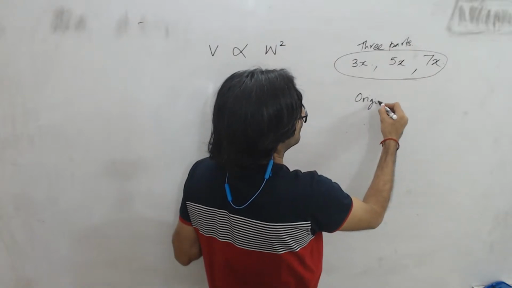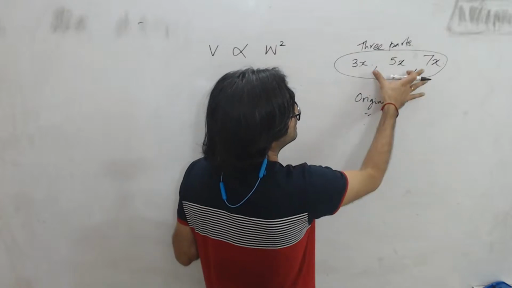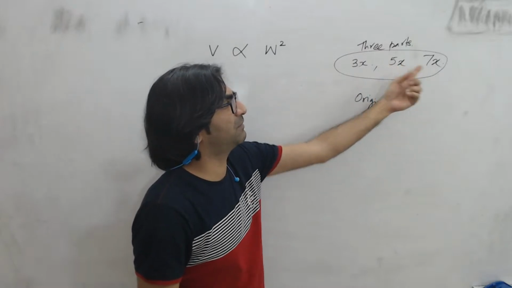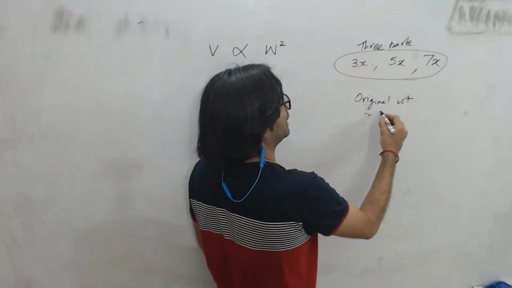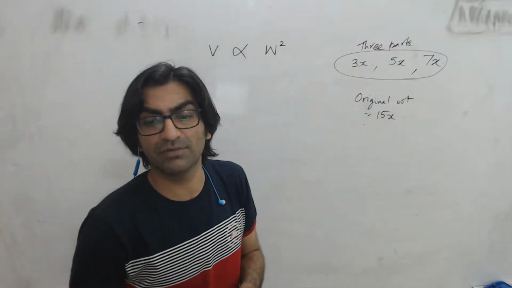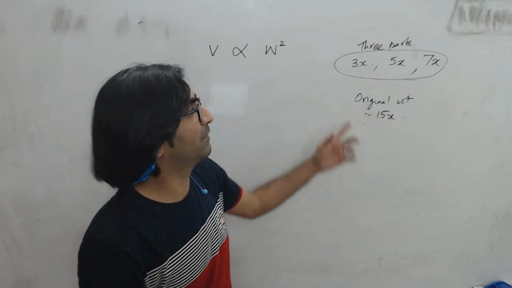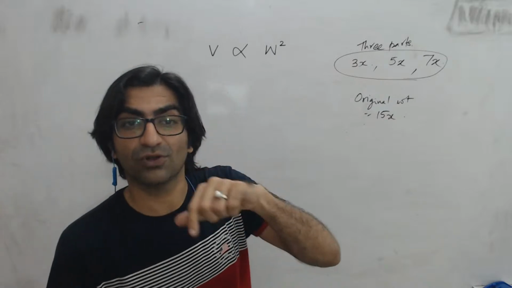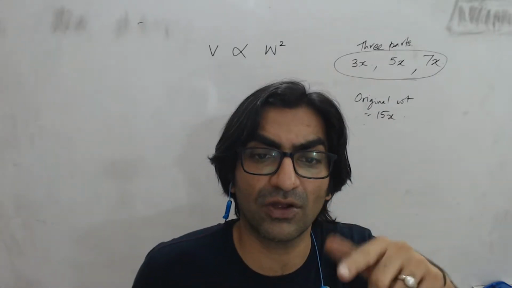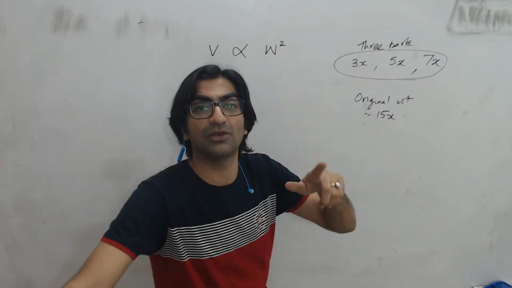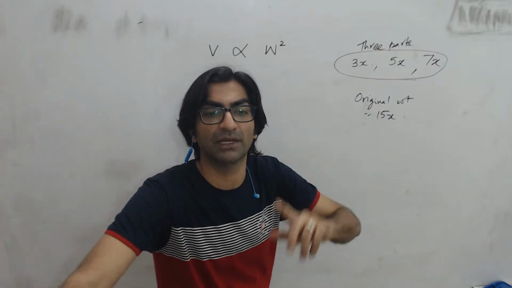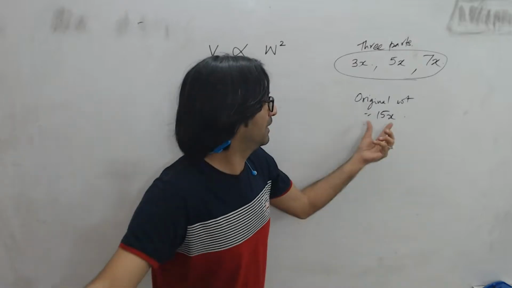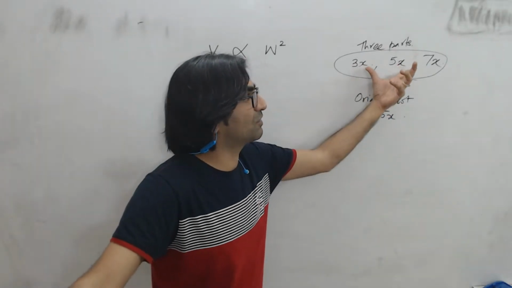Which means the original weight, what would the weight of the diamond be? If these are the 3 pieces that it breaks into, originally it must have been a combined weight, which is 7x plus 5x, 12x, plus 3x, 15x. So I had a diamond which had a weight of 15x, and this broke and gave me 3 different pieces of weight 3x, 5x, and 7x. Fair enough? Now, the question also says, find the cost of the diamond if it lost a value of 9,94,000 after breakage. What it suggests is that the diamond goes from 1 piece of this weight to 3 pieces of these 3 weights.